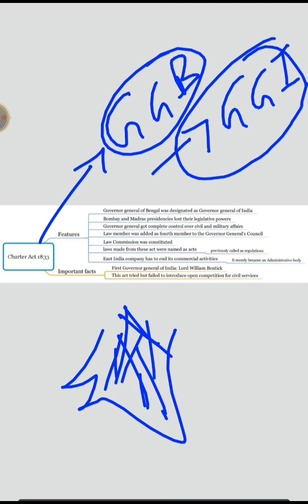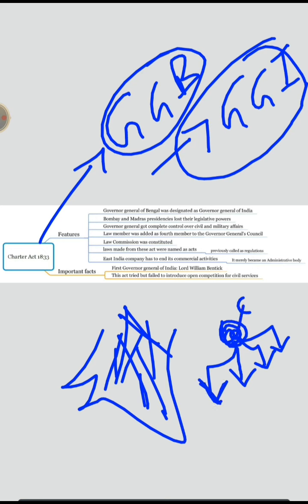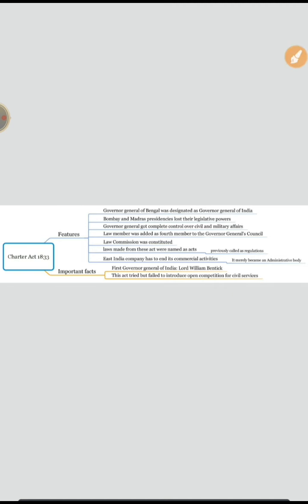Now, what is centralization? A guy sitting over here, whoever is below him, they need to follow his orders only directly. They don't have any powers. Now, what is our system? Ours is a decentralized system. How?